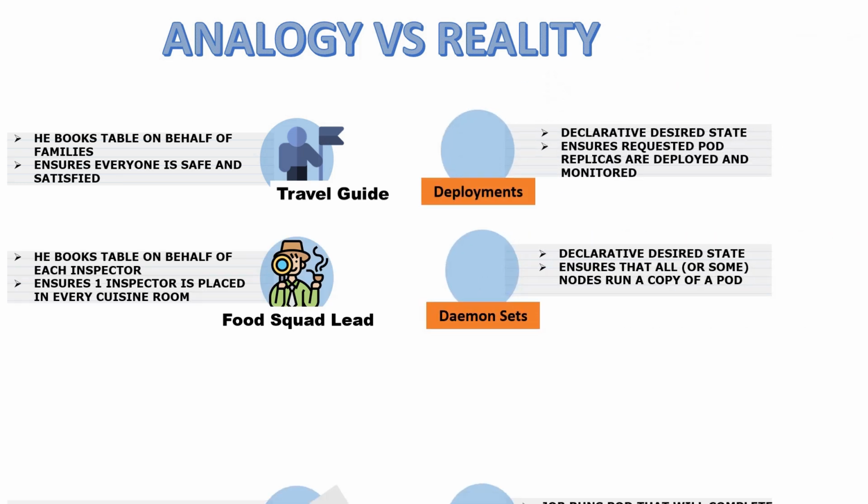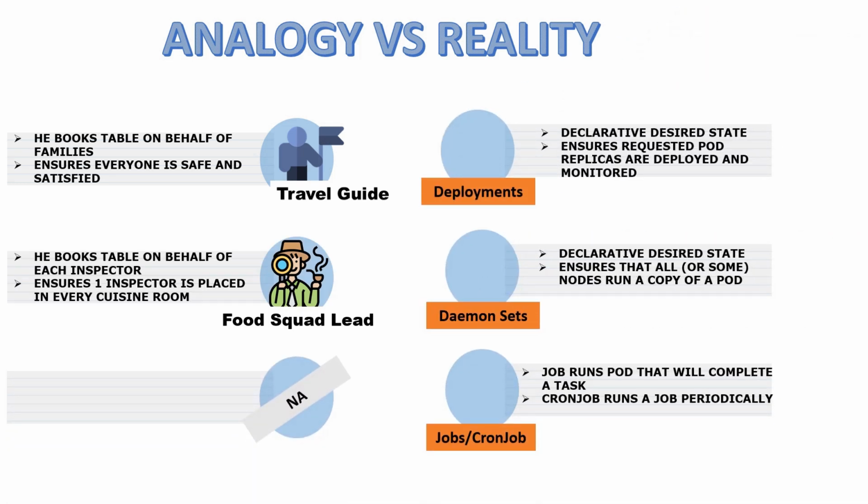Now, how does this map to the analogy versus reality? So we talked about a travel guide. He is booking a table on behalf of families. He also ensures everybody is safe and satisfied, which is equivalent to the concept of deployment. So this is one of the controllers in Kubernetes called deployments.